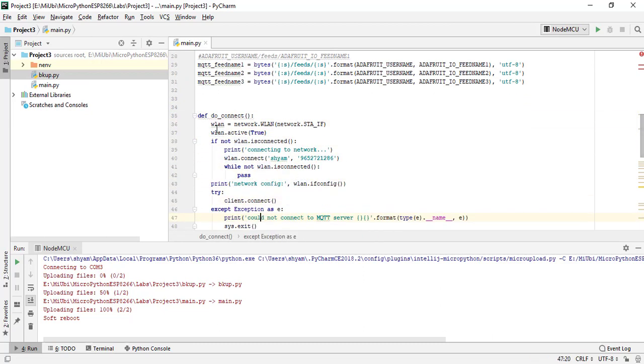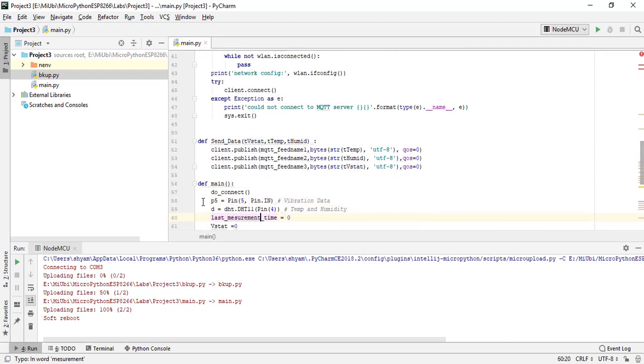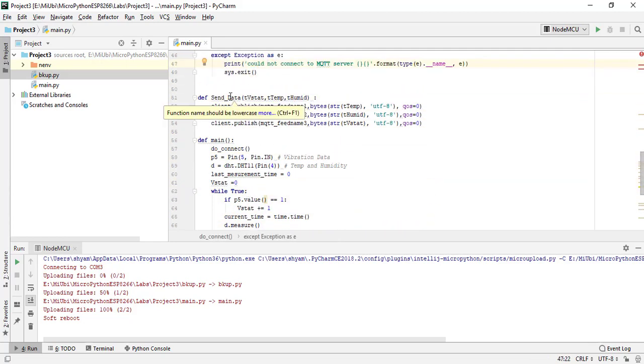Now in this do_connect block, we are connecting to the server and also to the access point. The next function is send_data. I have grabbed the temperature, humidity and vibration data, and I want to send them. How can I send them? Inside my send_data, there is only one single function.